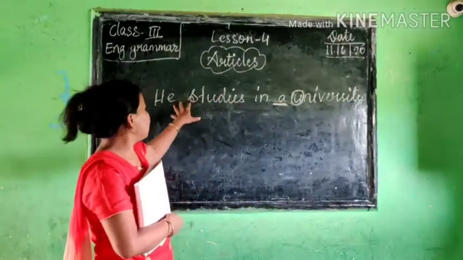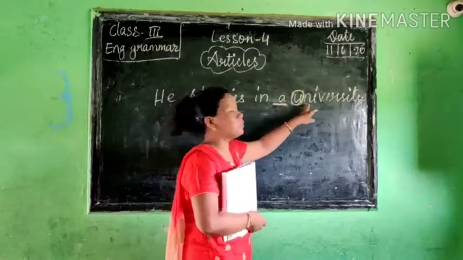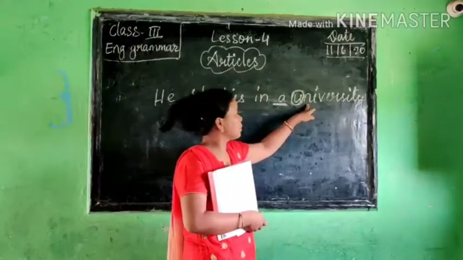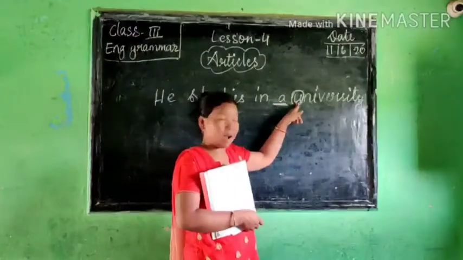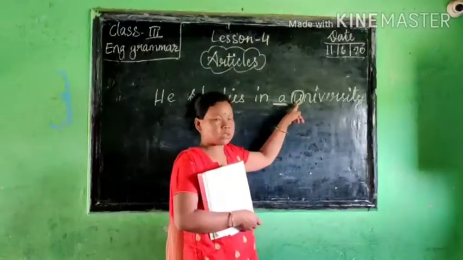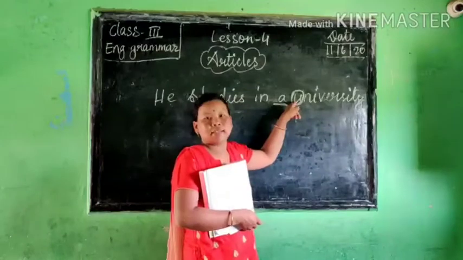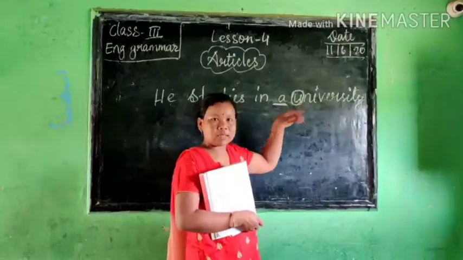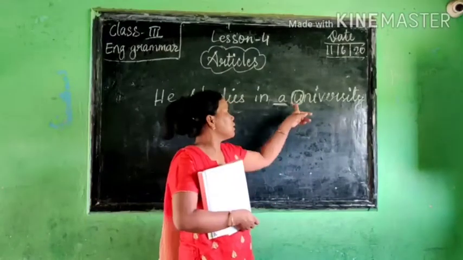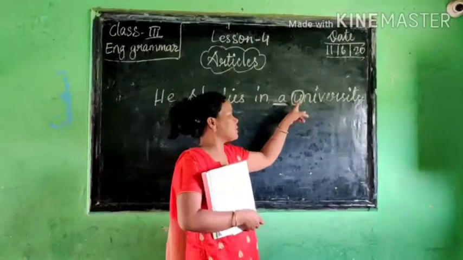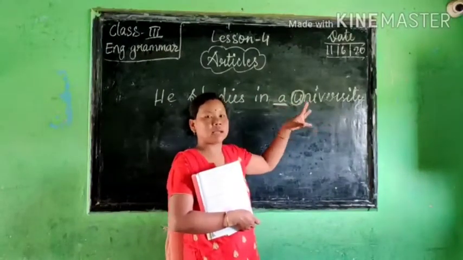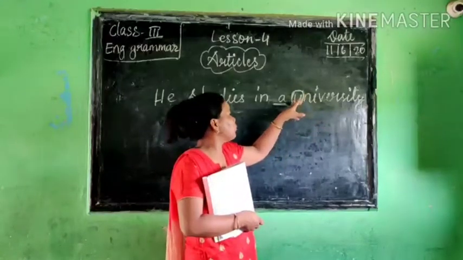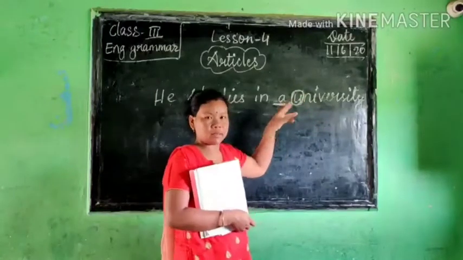He studies in a university, right? It starts with a vowel letter, not a consonant, but it depends on pronouncing. When we pronounce university, it is not sounding like a vowel. That's why we use a here.